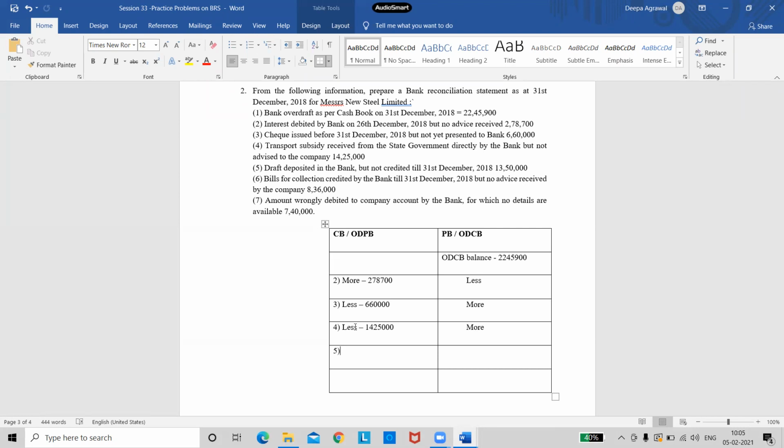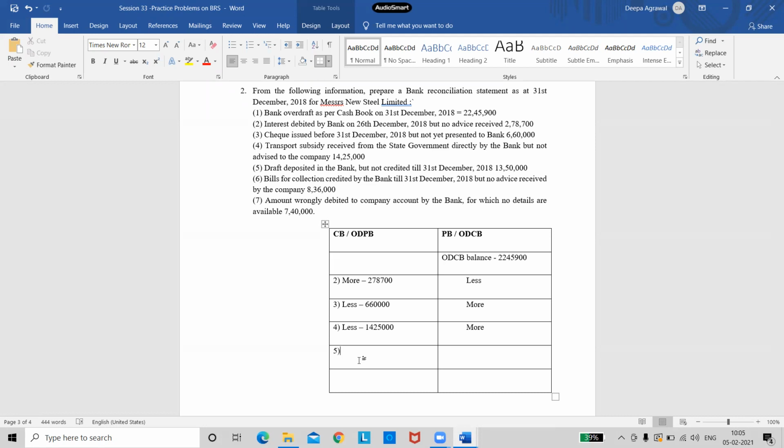So which book has recorded this entry? Think and tell me which book has recorded this entry. Cash book. Cash book has recorded, because only when it is credited, then the banker will record. He says draft has been deposited. So I have sent the draft to the bank and I recorded in my cash book.